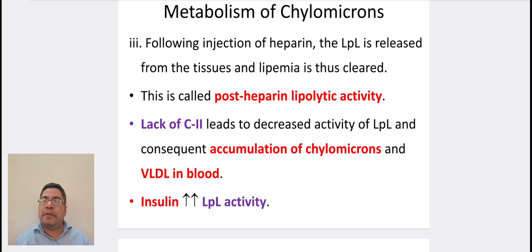Lack of ApoC2 leads to decreased activity of LPL and consequent accumulation of chylomicrons and VLDL in blood. Insulin increases the LPL activity.